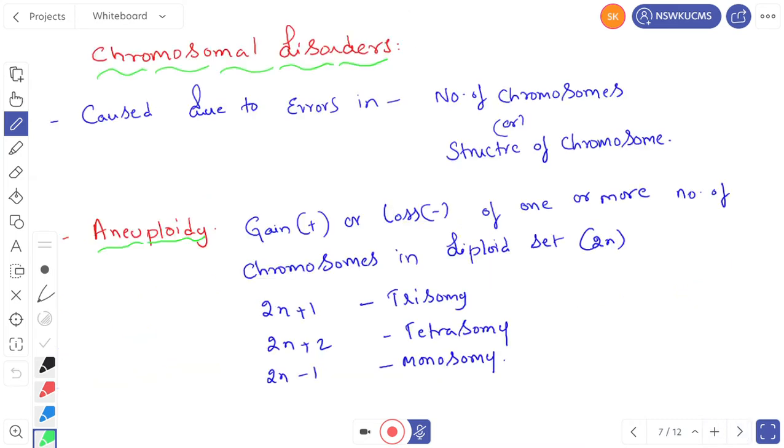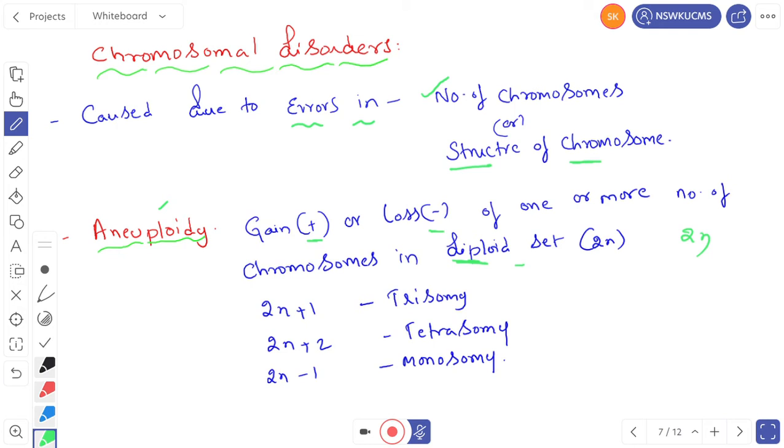Let us go for the next one, chromosomal disorders. Chromosomal disorders are caused due to errors in the number of chromosomes or in the structure of the chromosome. Okay, let us see what these errors are. So there is one condition called aneuploidy. Aneuploidy means what? Aneuploidy is a condition where the zygote gains one extra chromosome or loses one chromosome in that diploid set. Diploid set is 2n. Okay.